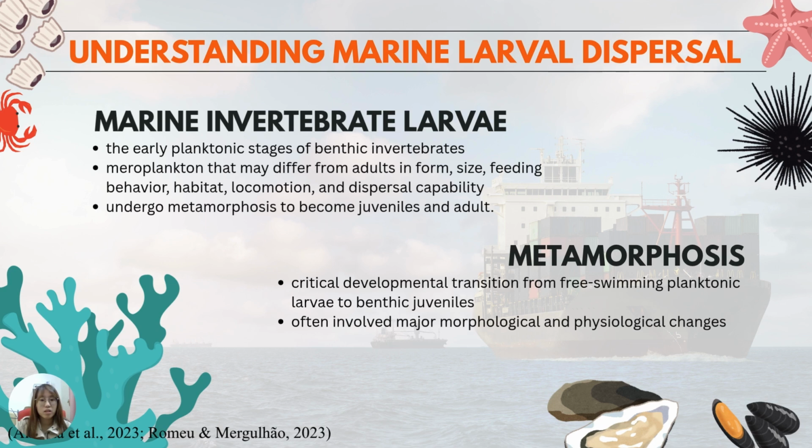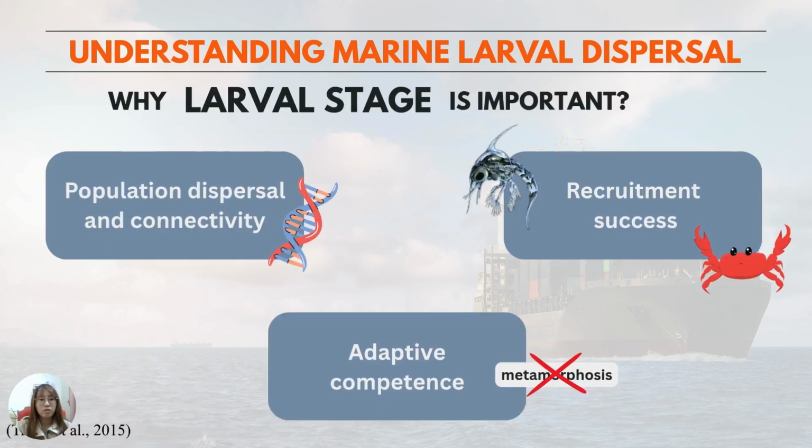Metamorphosis is the critical transition for them to shift from free swimming planktonic larvae to benthic juveniles, and it involves major morphological changes. The larval stage is very important to marine invertebrates for three reasons. The first one is that larvae travel across habitats, and this ensures connectivity and genetic flow among metapopulations. Secondly, recruitment success, because as larvae, it allows them to find suitable settlement for metamorphosis, which contributes to the adult population size.